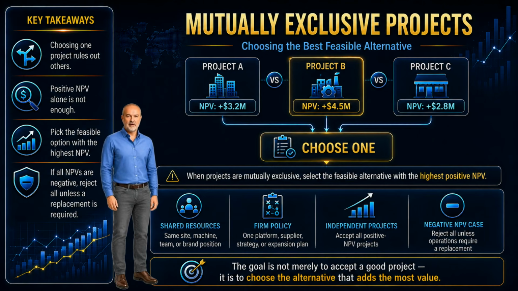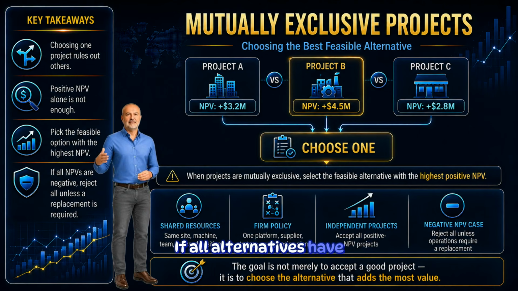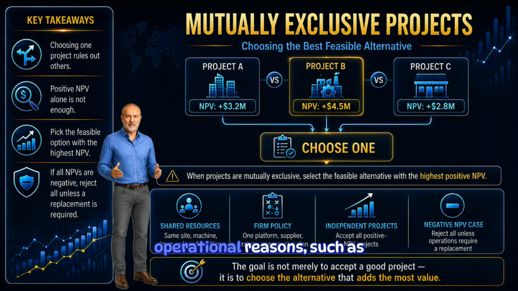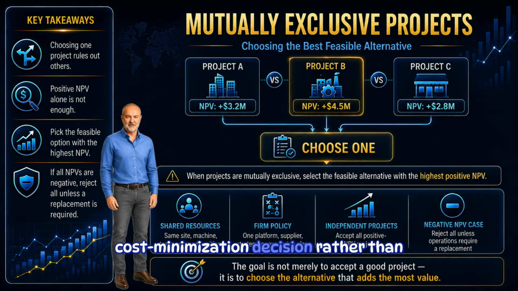That point is very important. The goal is not to find a project that is merely acceptable. The goal is to find the project that adds the most value. If all alternatives have negative NPV and the firm is not required to choose any of them, then rejecting all of them is usually the right decision. But if the firm must choose something for operational reasons, such as replacing required equipment, the problem may become a cost minimization decision rather than a value creation decision.